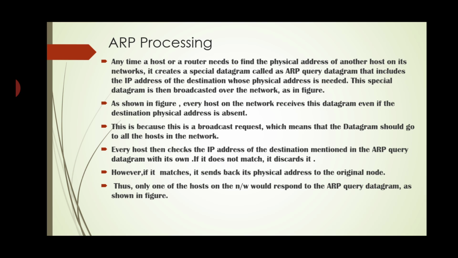This special datagram is then broadcast over the network as shown in the figure. Every host in the network receives this datagram, even if it is not the destination. This is because it is a broadcast request, which means that the datagram should go to all the hosts in the network.